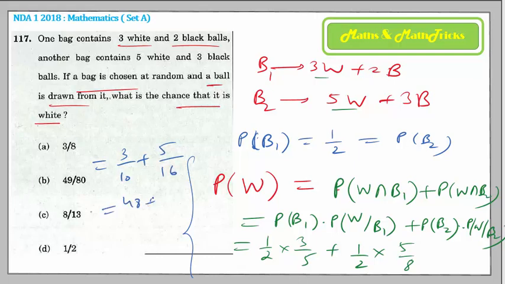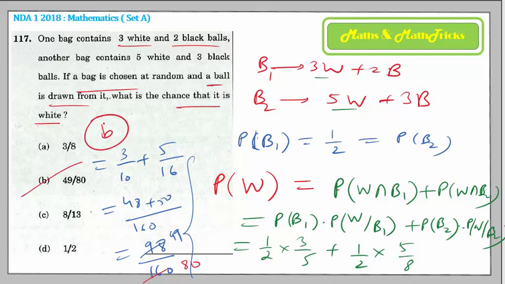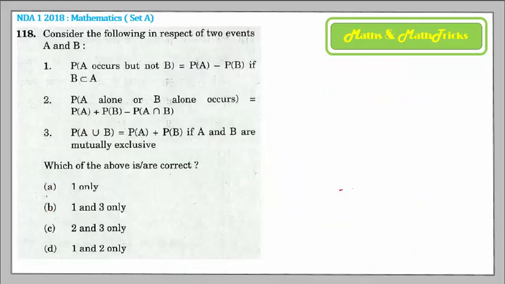So 48 plus 50 over 160, which is 10 into 16. 48 plus 50 gives you 98 upon 160. Reduce this number and you get 49 by 80. That's option B. Hopefully you got it. Coming on to the next question, 118.